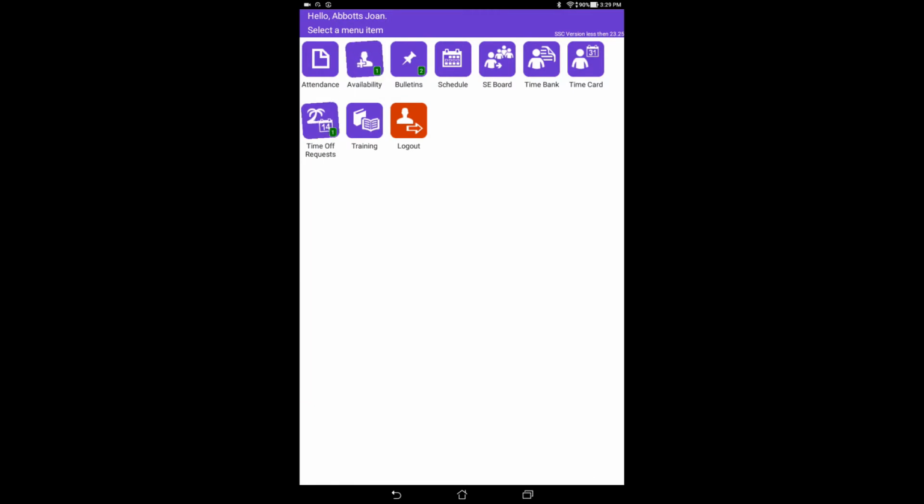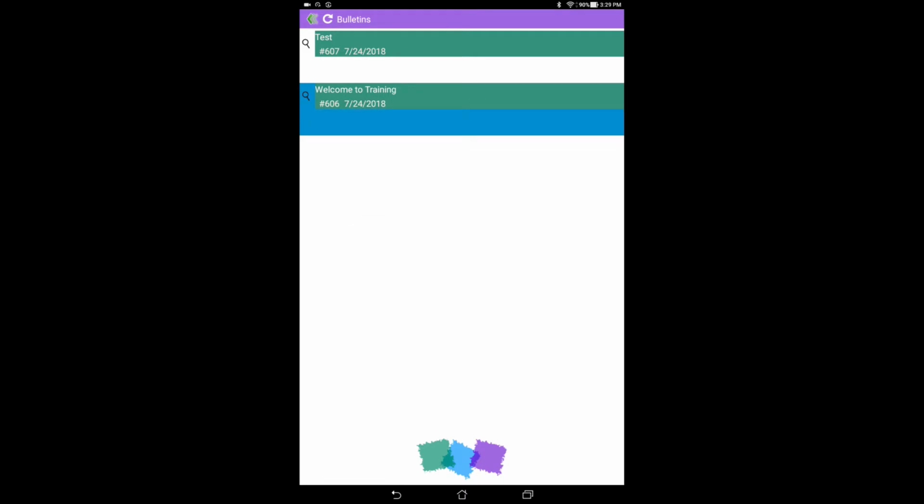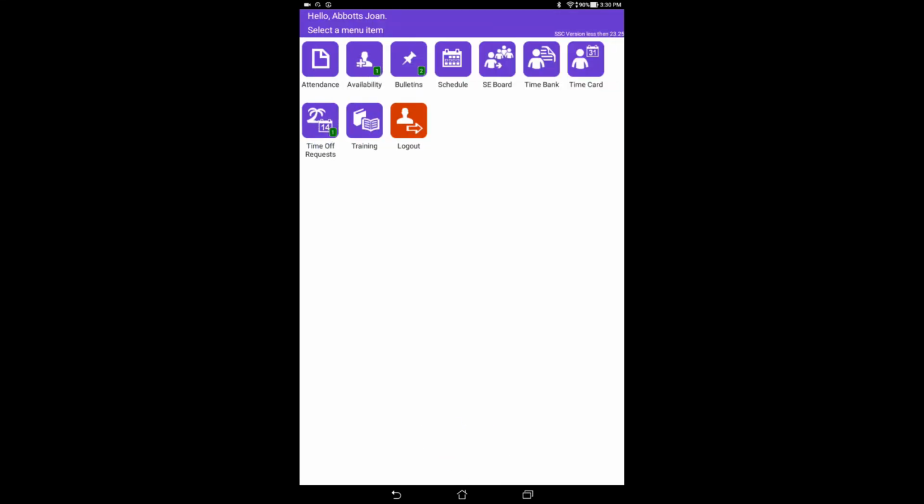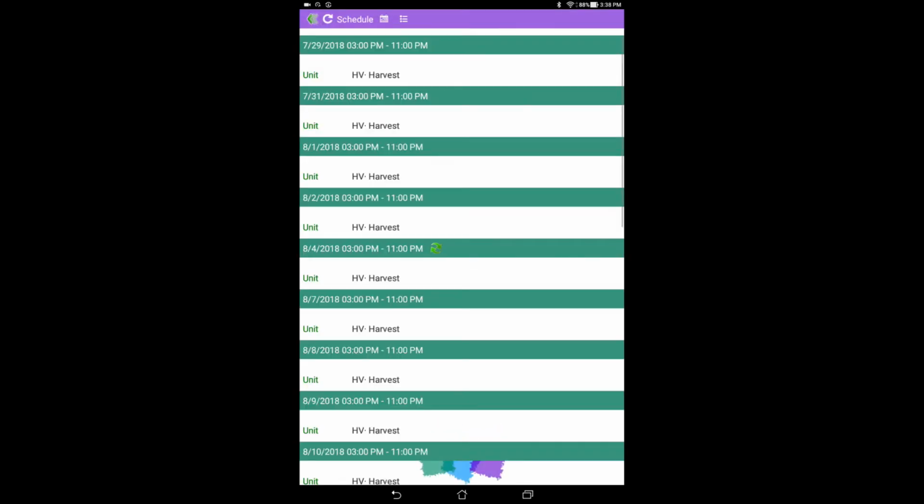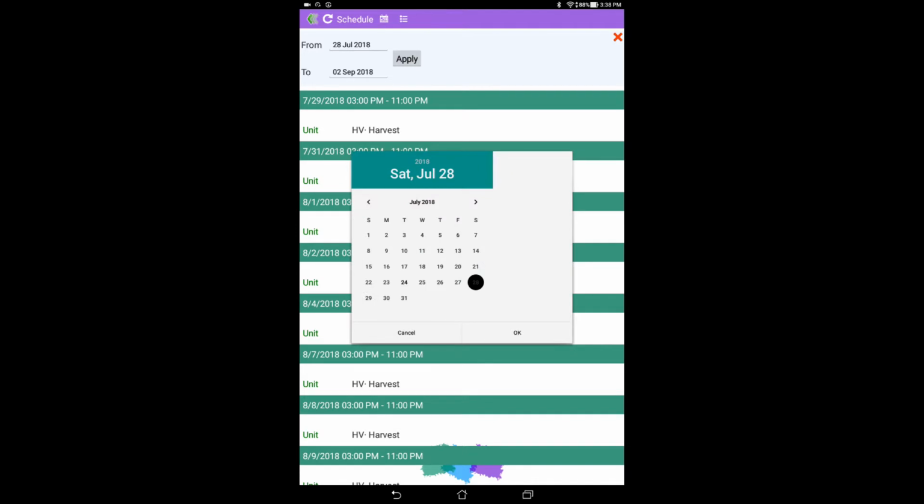The Bulletins menu is where you are able to view general messages from the managers at your facility. Simply click on the magnifying glass to expand the detail on each bulletin. The Schedule menu allows you to view when you are scheduled. Please ensure that you use the calendar at the top of the screen to select the applicable time frame.